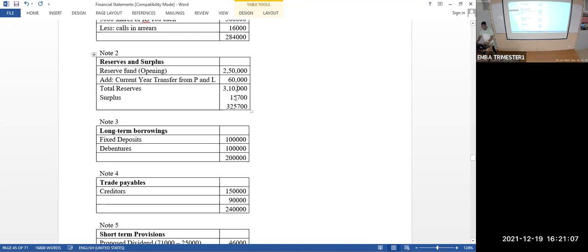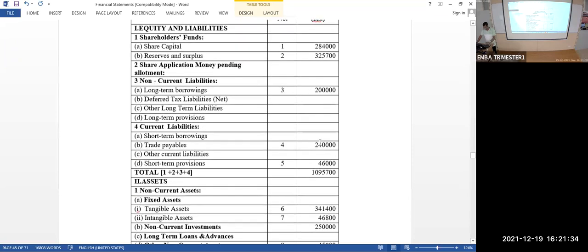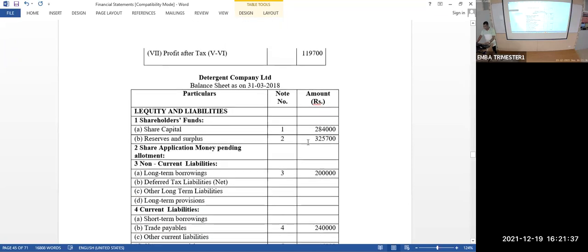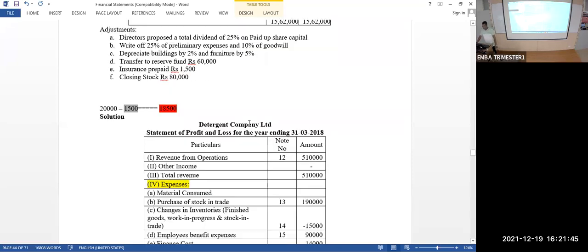3,10,000. Then how much is the surplus? Closing balance of surplus, 15,700. So total reserves and surplus is going to be 3,25,700. 15,700 alone is surplus, 3,10,000 is the reserve. Put together it is reserves and surplus, equal to 3,25,700. That needs to be recorded in the balance sheet in the name of reserves and surplus according to note number 2. You got the point? So this is how you have to do reserves and surplus.